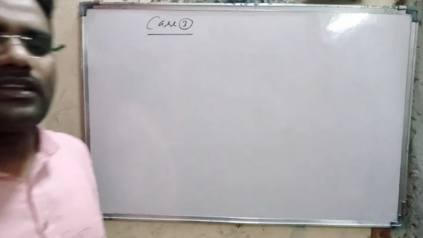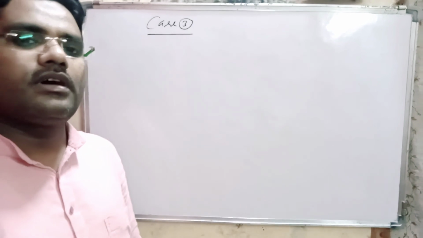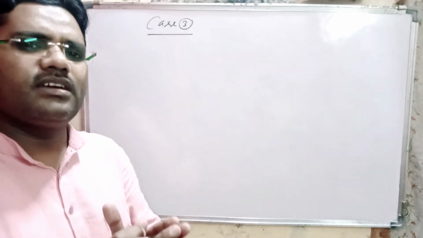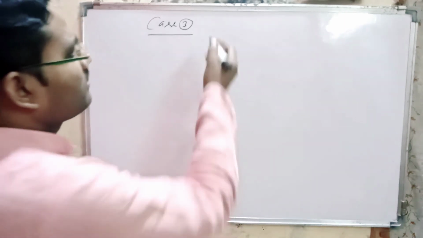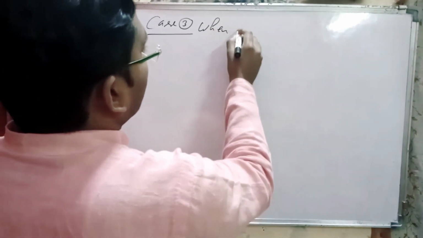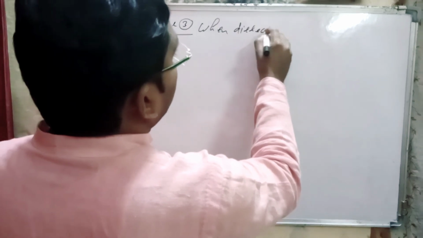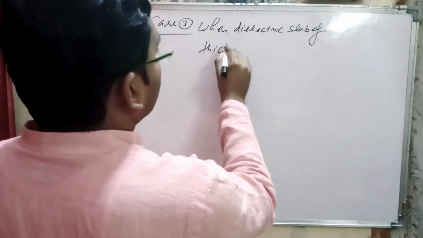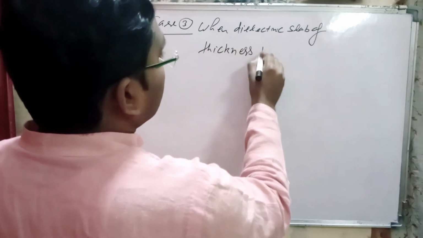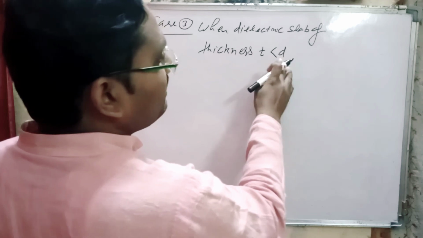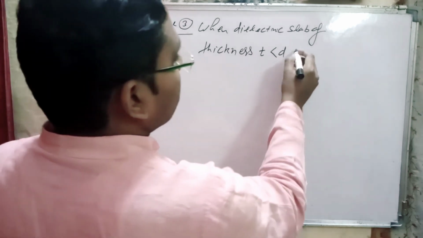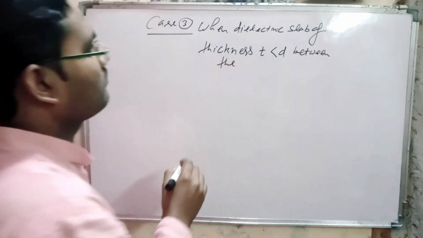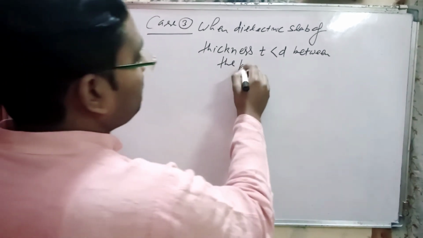In the third case, we take a dielectric slab between the plates in a small region, when a dielectric slab of thickness t, and t is less than d, where d is the separation between plates, is placed between the plates.